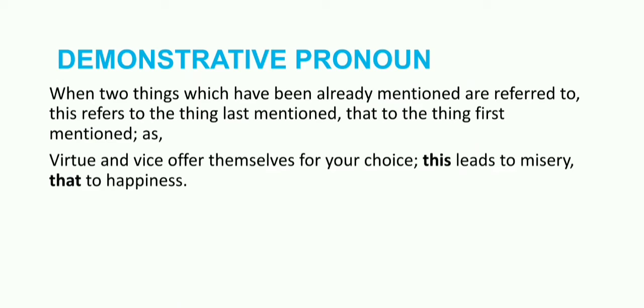Now here we have a sentence in which two things are mentioned. One is virtue and the second one is vice. According to the referred things, we have said this refers to the last mentioned, so we use this for vice.